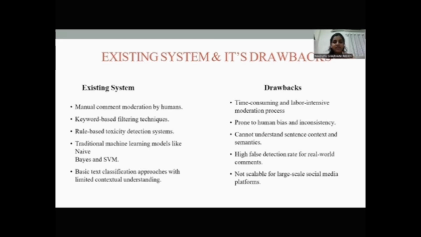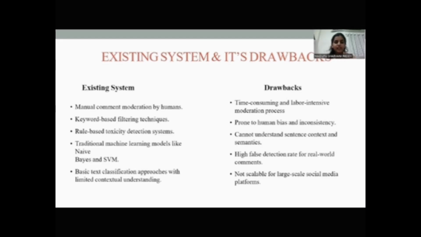However, these approaches have several limitations, which are drawbacks. First, the process is time consuming and requires a lot of human effort. And second, it is prone to human bias and inconsistency, meaning different people may judge the same comment differently. And the third drawback is that these systems cannot understand context or the actual meaning of sentences.